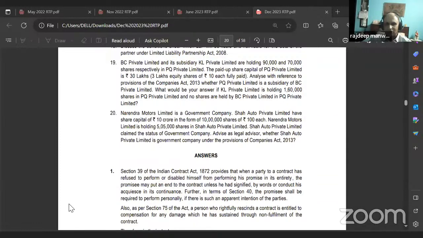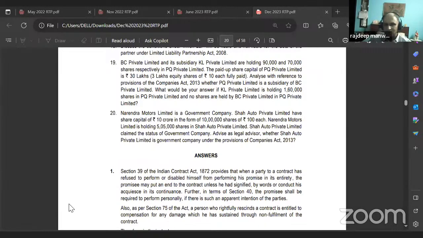Now, if a company along with its subsidiary holds more than 50% of the voting power or share capital of another company, then what happens? Then PQ Limited also becomes a subsidiary of BC Limited. Yes or no? Yes, correct. Go ahead.